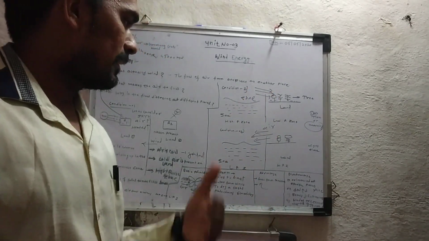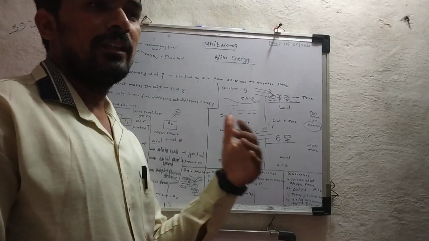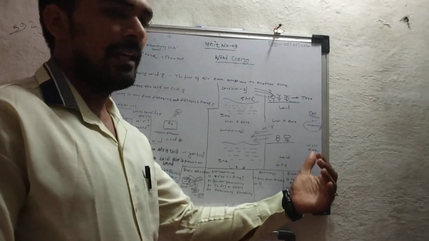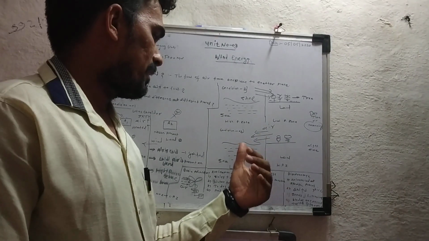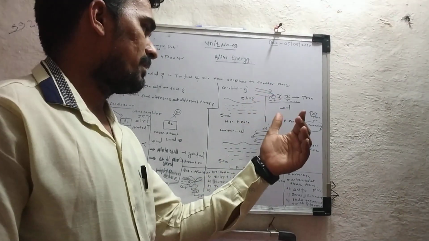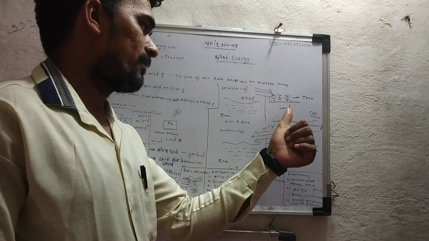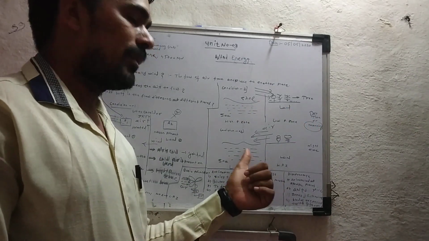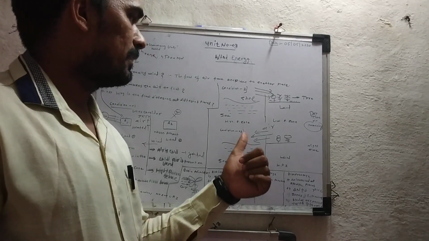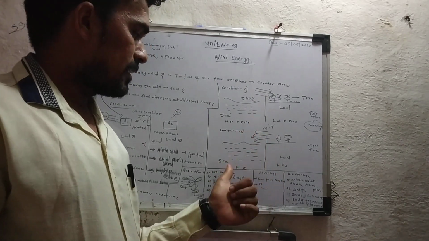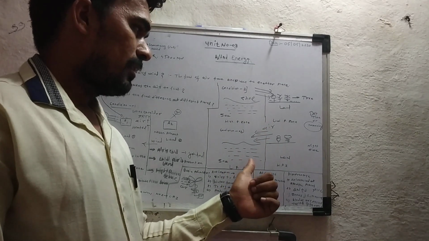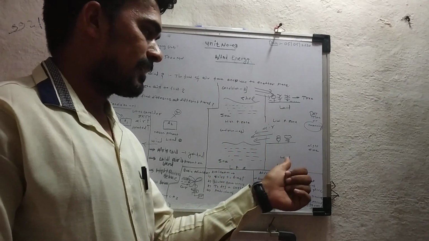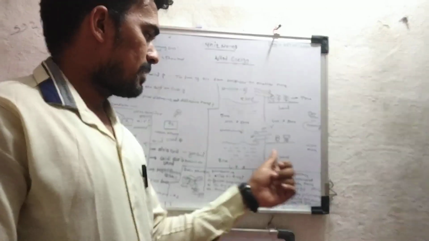Let us consider condition number 3. How does the air flow, from the sea to the land or from the land to the sea? We have already seen in the second condition that the wind flows from the sea to the land. So exactly the reverse phenomenon takes place here. The sea acts as a low pressure zone at night time, and the land acts as a high pressure zone. So what happens?